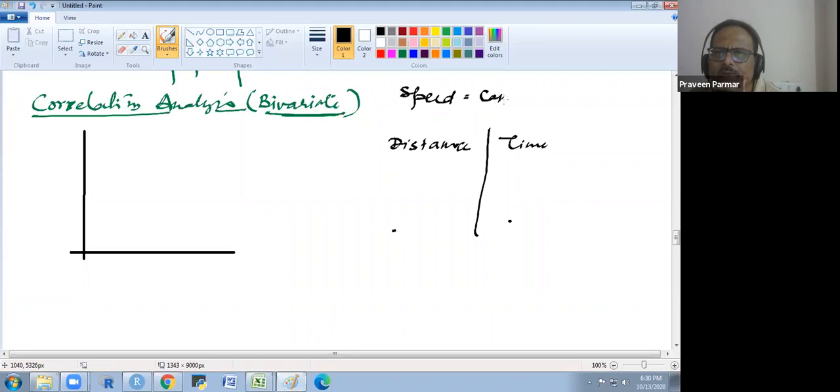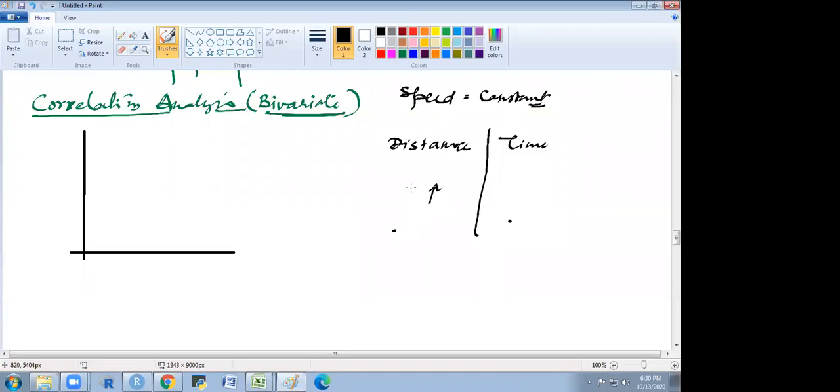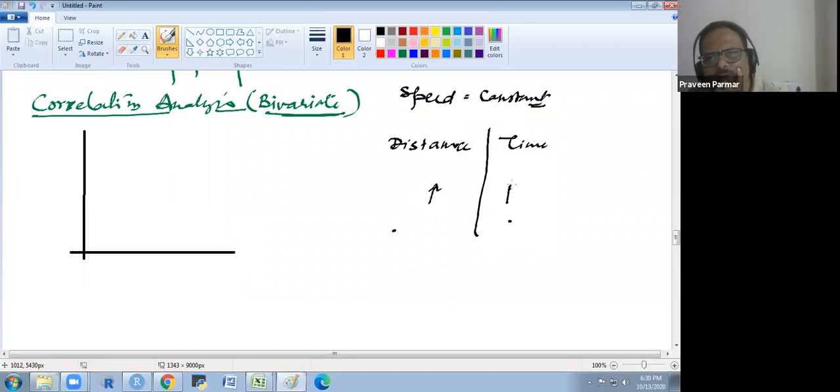We are not changing the speed. If you increase the distance, will the time increase or decrease? It will increase. The time will increase if we increase the distance. The speed is constant.